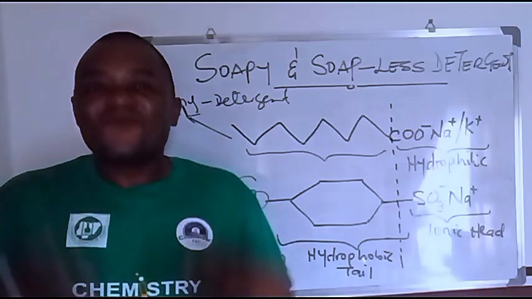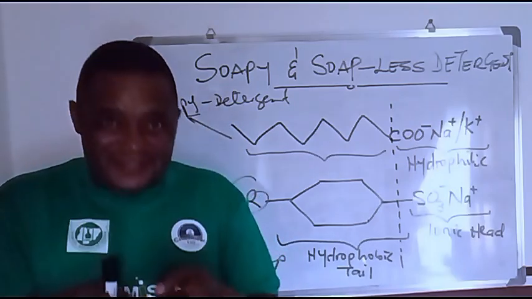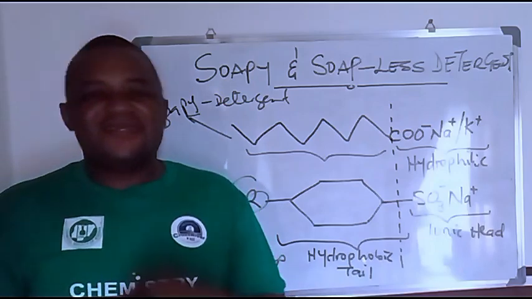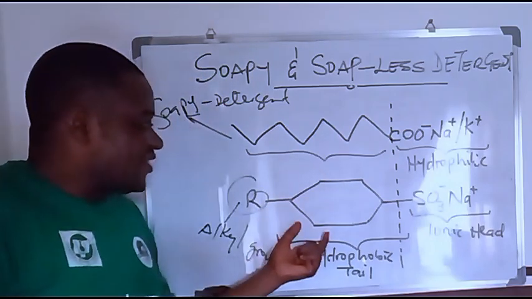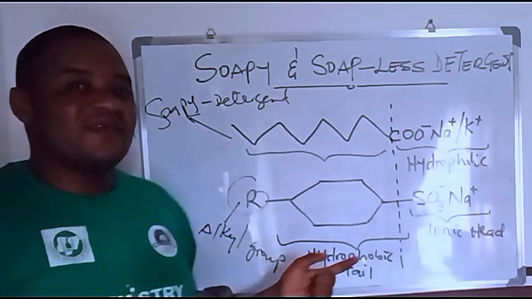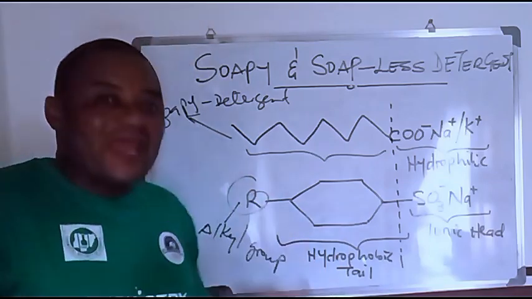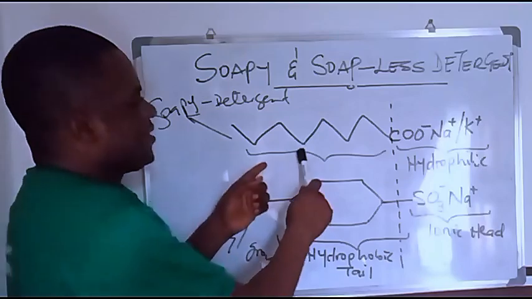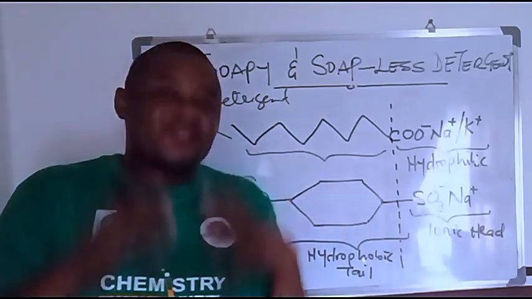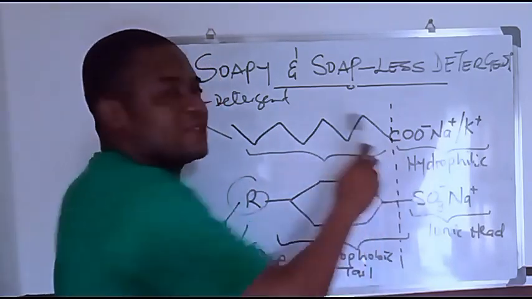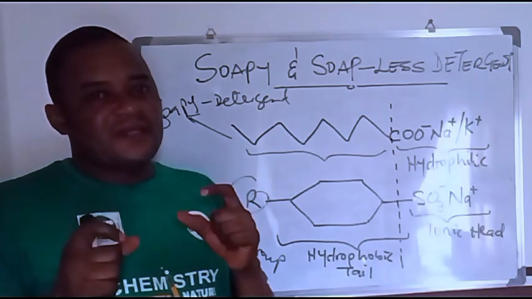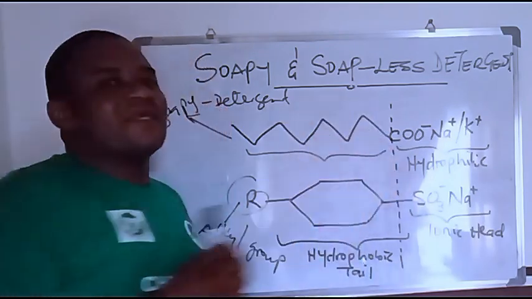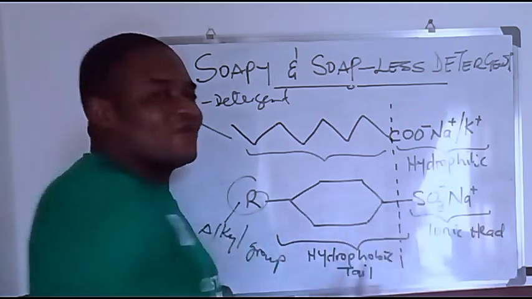The chemistry behind why you choose to use that detergent instead of soap in washing, especially when it is hard water. It is simply because the detergent, which is a soapless detergent, can easily be effective in both hard water and soft water. But soapy detergent is effective only in soft water because it forms scum with calcium in hard water, since it possesses only the carboxylate ion. It does not have the sulfonate ion.